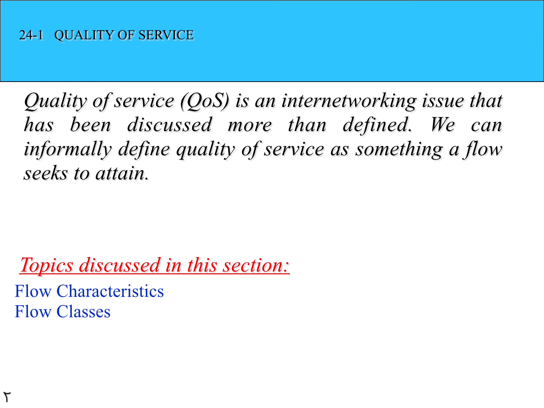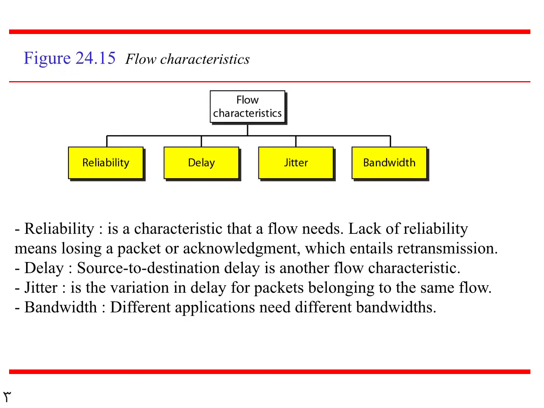We can informally define quality of service as something a flow seeks to attain. What is quality of service and how it is explained, that we will see. The topics we are going to discuss in this section are flow characteristics as well as flow classes. In this slide we are going to see the flow characteristics. There are four flow characteristics available: reliability, delay, jitter as well as bandwidth.